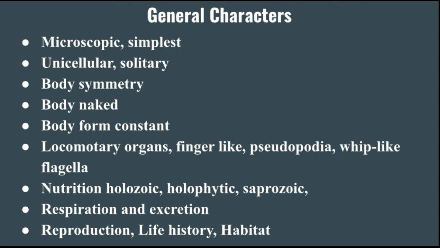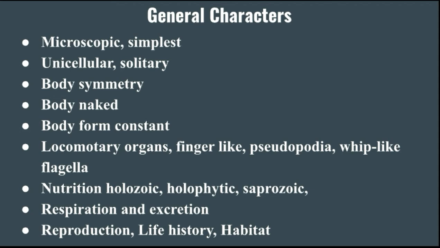That is, binary as well as multiple fission is called the asexual reproduction found in the protozoans, as well as sexual reproduction, that is the conjugation of adults, that is the hologamy, or by fusion of gametes, that is the syngamy. So that is the reproduction of the protozoans.